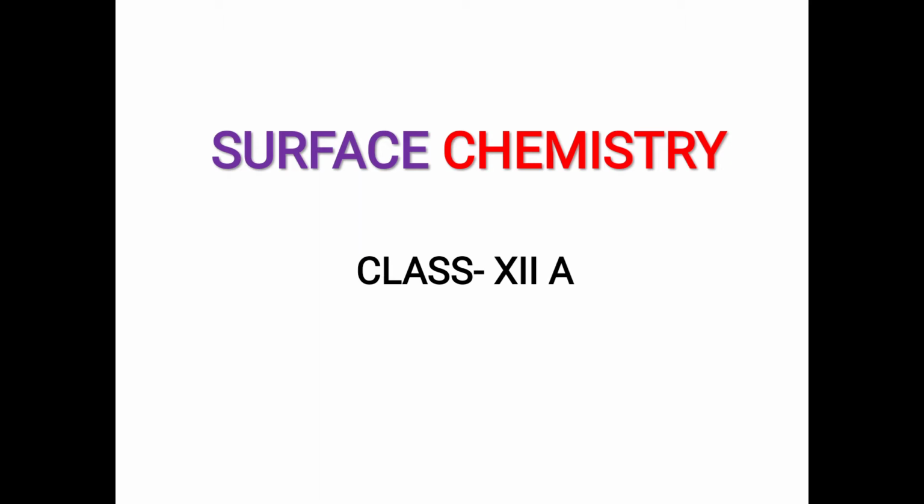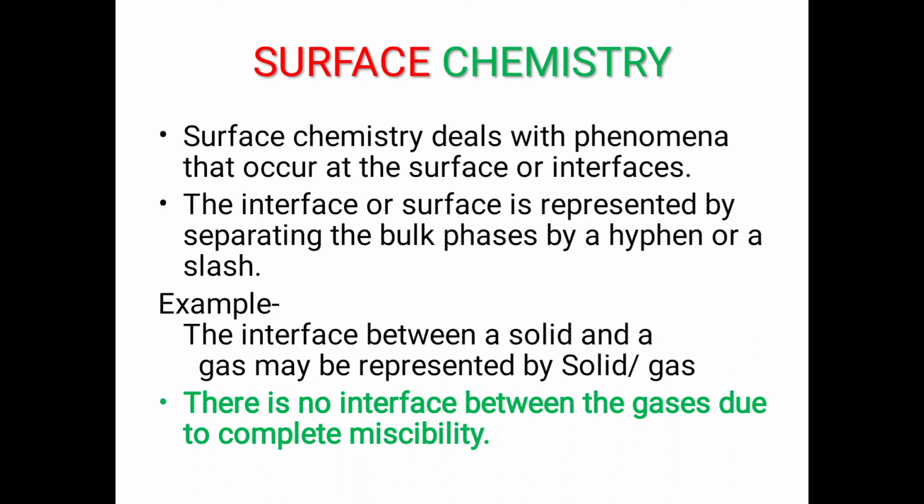Today we will discuss surface chemistry. Then what is surface chemistry? The branch of chemistry which deals with the nature of surfaces and the phenomena that occur at the surfaces or interfaces is called surface chemistry.